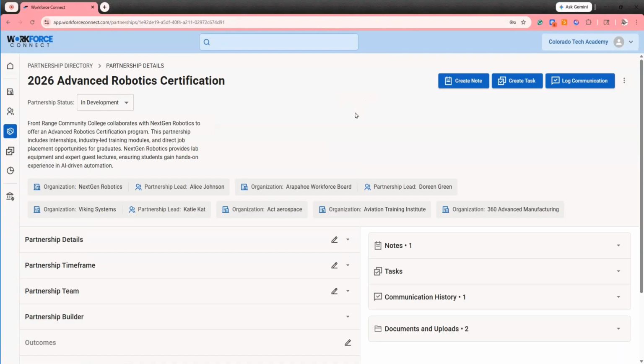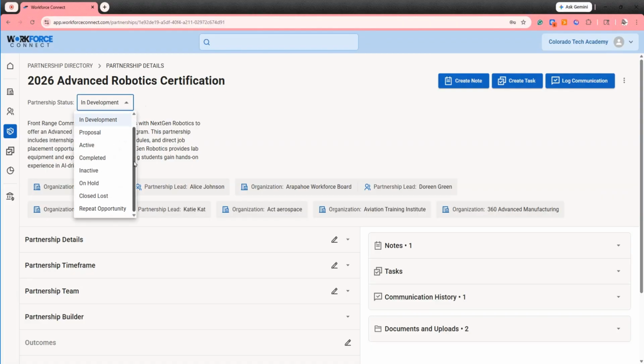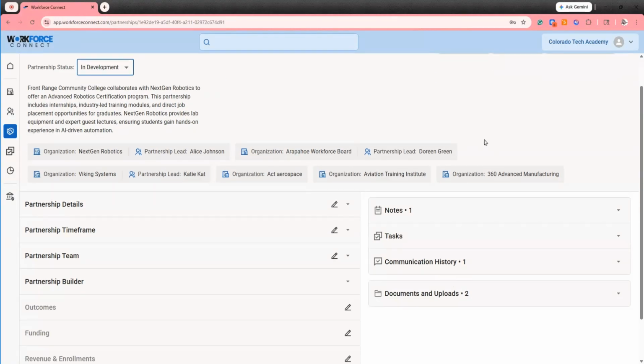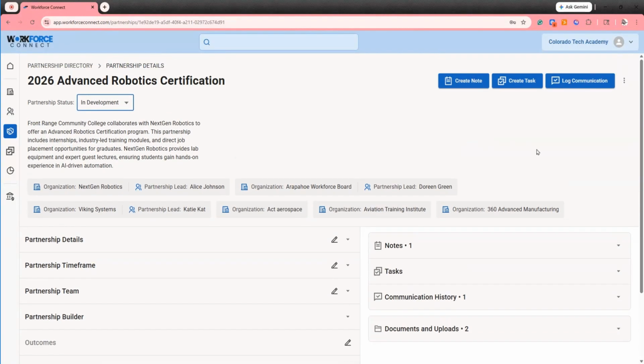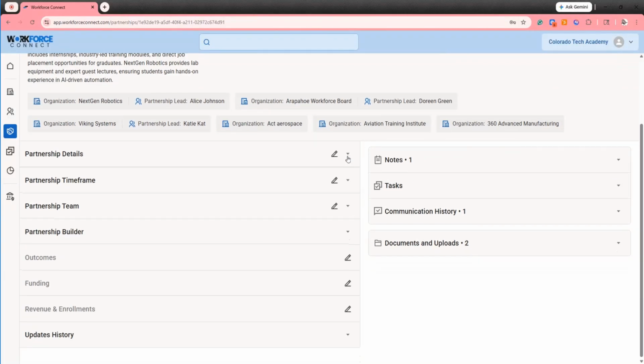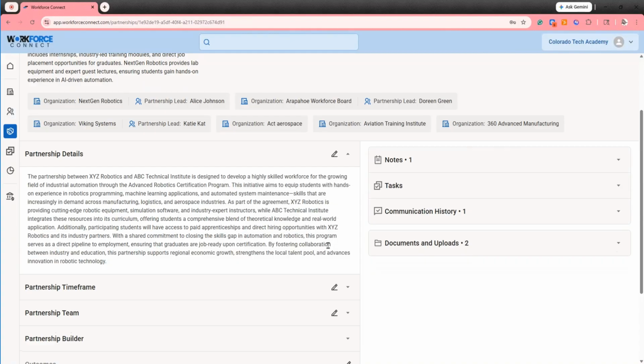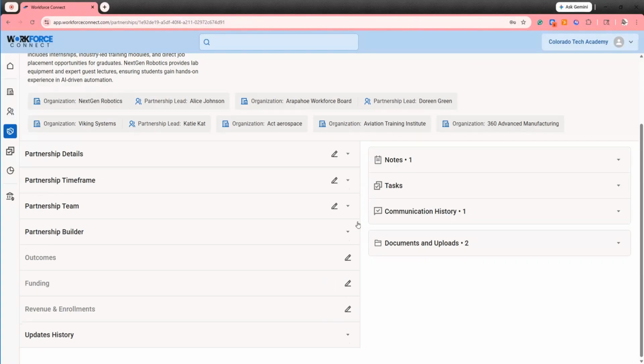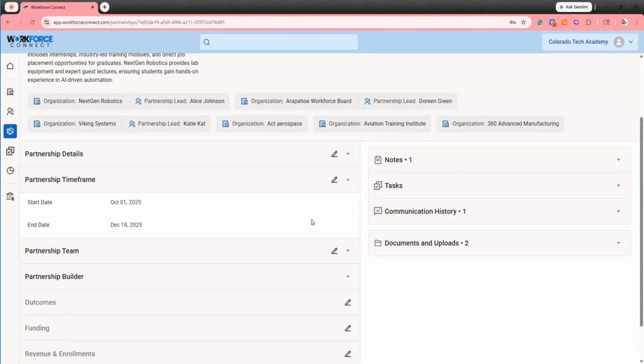Once here on the partnership page, I can see the name of the partnership, its status, which can be edited using the status menu here, and a brief description of the partnership. I can also see all of the organizations and contacts involved in this partnership. A unique feature of Workforce Connect is that partnerships are not always one-to-one. A partnership can include many organizations and contacts. Partnership details will tell me more information about the partnership. Partnership timeframe has start and end dates for any partnerships that are time-bound.